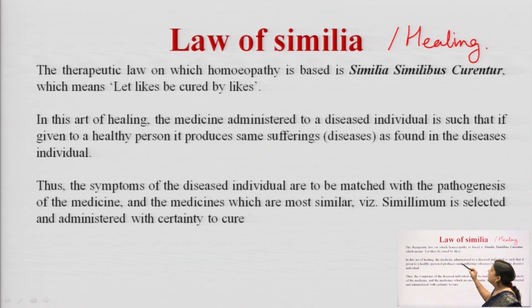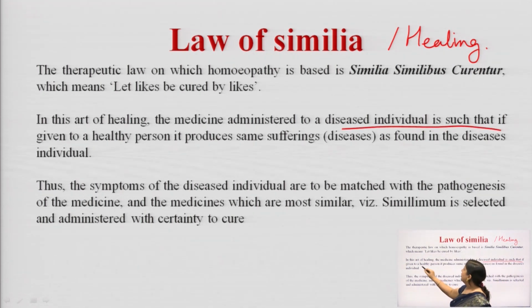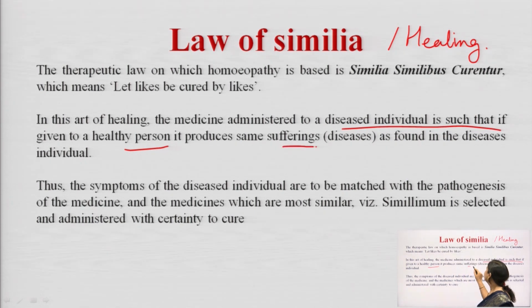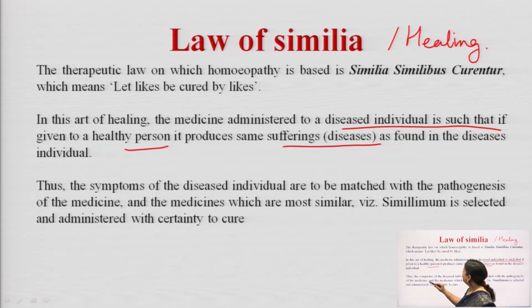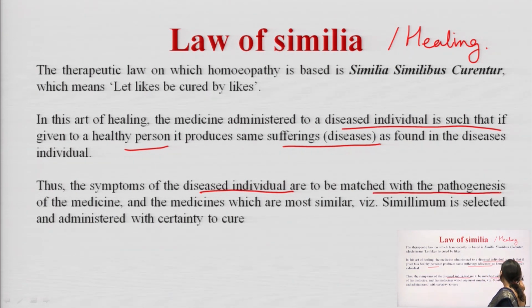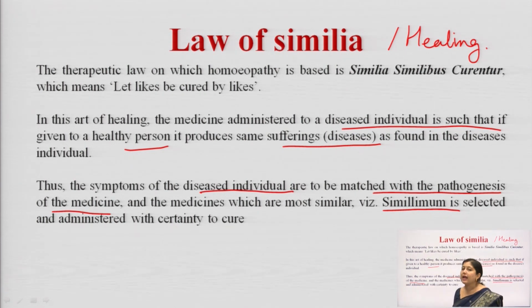So, in this art of healing, the medicine administered to a diseased individual is such that if it is given to a healthy person, it produces the same suffering or diseases that are found in the diseased individual. Thus, the symptoms of the diseased individual are to be matched with the pathogenesis of the medicine, and the medicines which are most similar, the similimum, are selected and administered with certainty to cure.